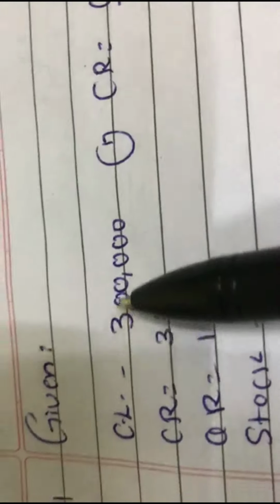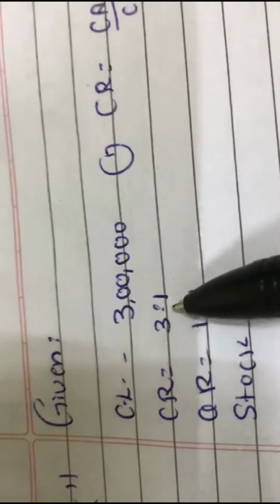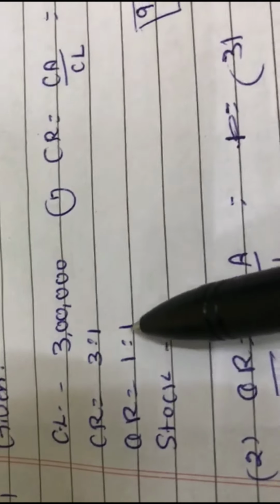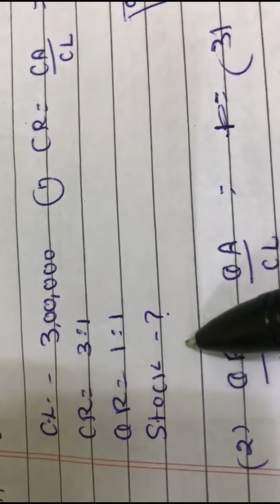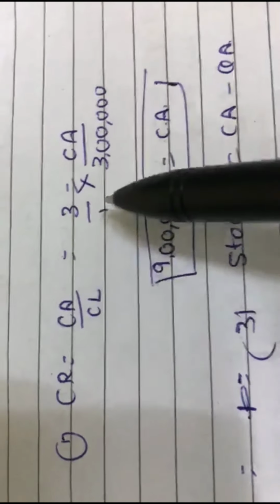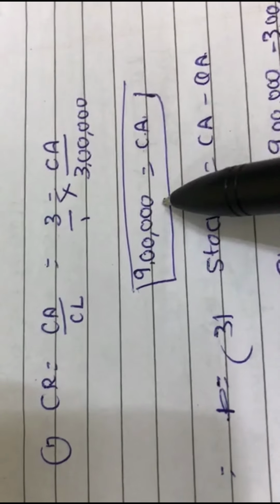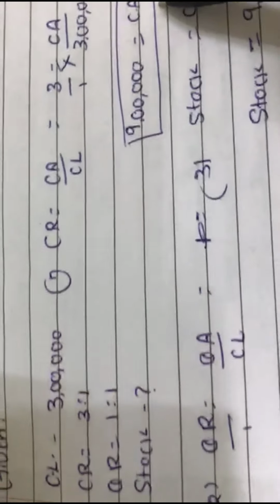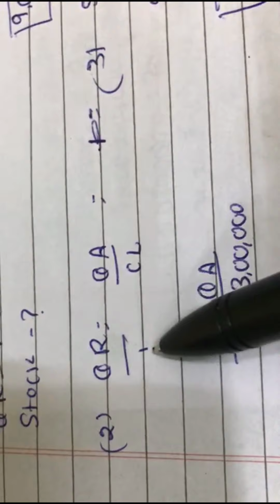Given current liability is 3 lakh, current ratio 3:1, quick ratio is 1:1, and stock we have to find out. Write the formula. Current ratio is equal to current assets divided by current liabilities. So if you cross multiply, you will get 9 lakh. So 9 lakh is current assets. Now we have calculated 9 lakh. What is the next step? Apply the quick ratio formula.